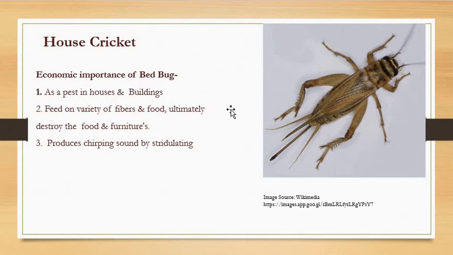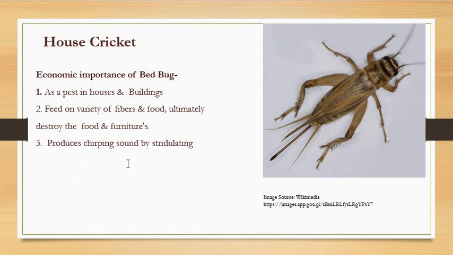So they can destroy wooden furniture, wooden doors, wooden windows, whatever is there, if they start eating it. As they cause loss to furniture, that is human property, right? As they are causing damage to human property, ultimately it is treated as a pest.